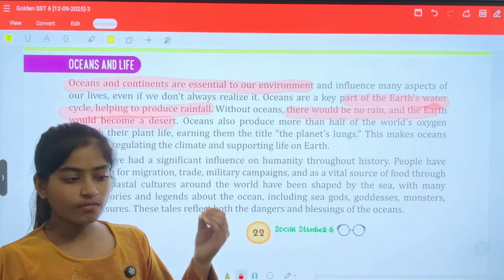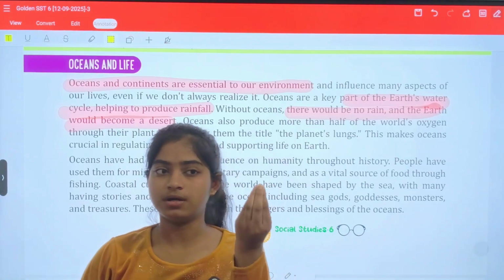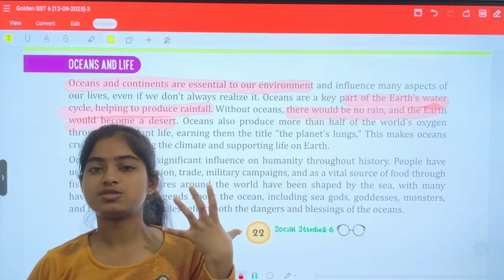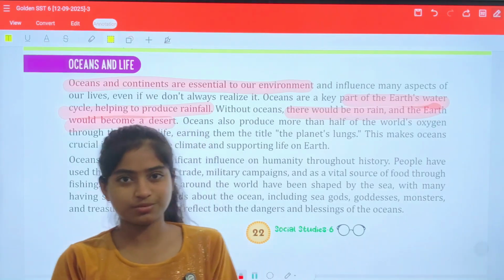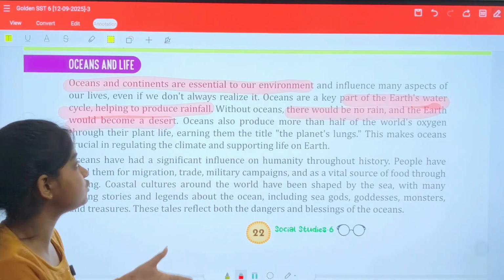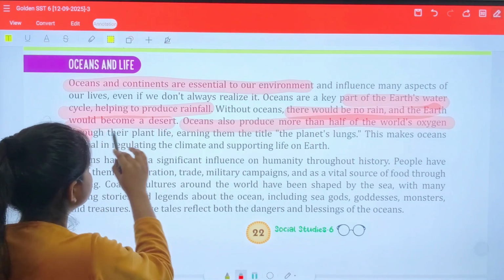That means we are not realizing the importance of ocean and water, but simultaneously the ocean is providing rain for us, which is definitely required for all human beings. Otherwise our earth will become a desert, as the book is mentioning. And ocean also provides more than half of the world's oxygen through its plant life.